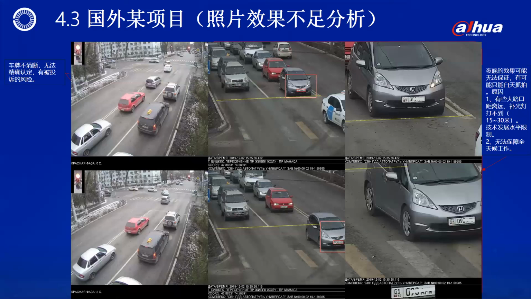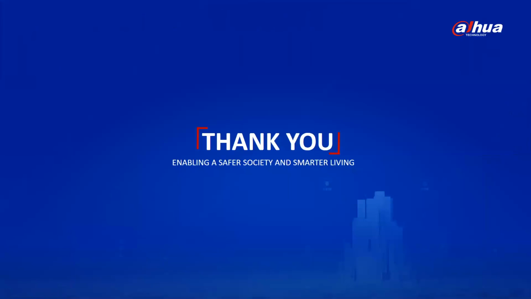3. If the photos of the front and rear of the car are collected clearly as reasonable evidence, the collection rate at night is not high in this mode, resulting in a large number of waste films. This is the content of today's course on the forensics of traffic illegal images.